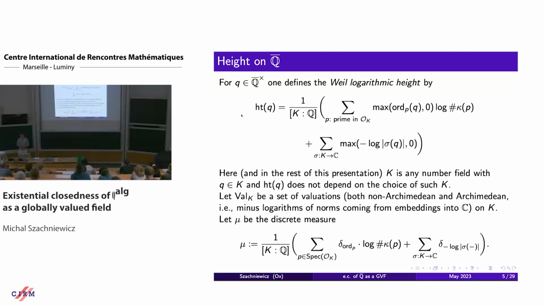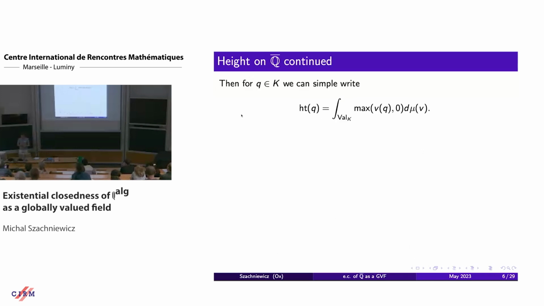Okay. So to write it in a more compact way, let's fix a measure on the space of valuations on the number field. In this talk, by valuations I will mean non-Archimedean valuations and Archimedean valuations. For me, an Archimedean valuation is minus the logarithm of a norm coming from an embedding into the complex numbers. Here I have this discrete measure that is set up so that it measures exactly the height. And then we can write this height as an integral. So this will later resemble heights in GVF structures.